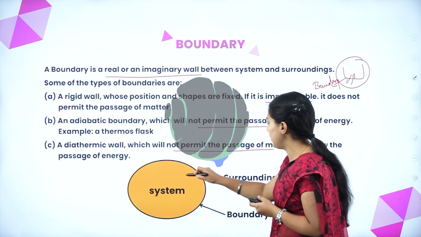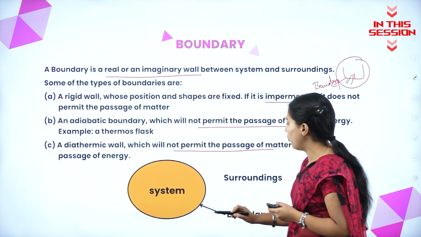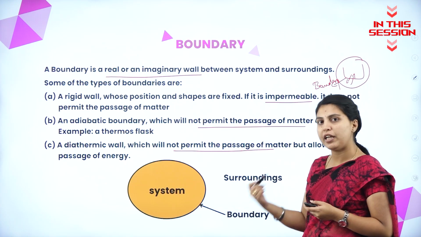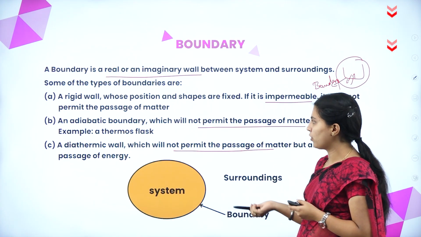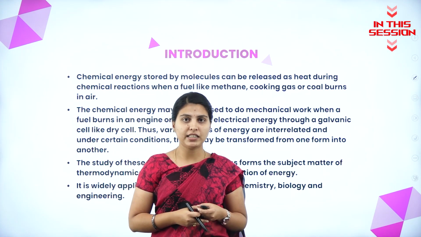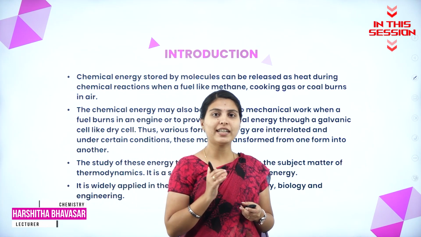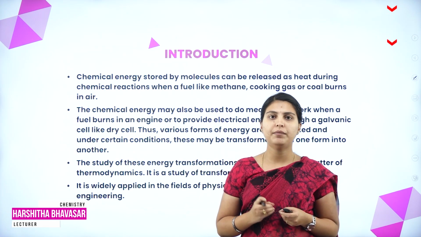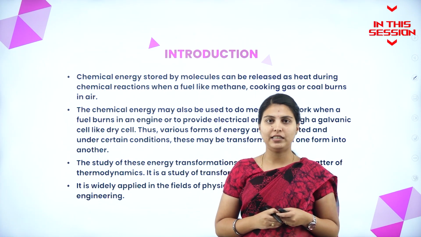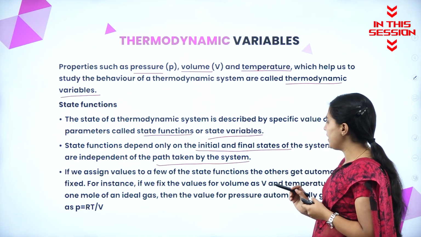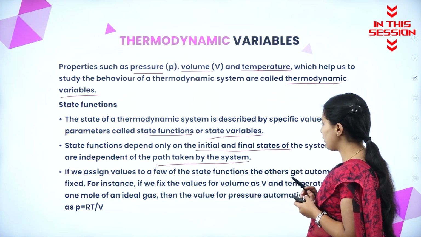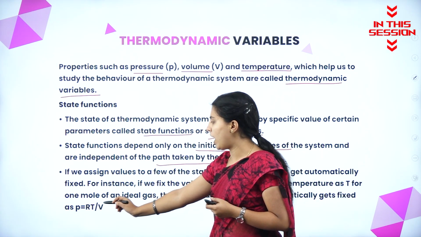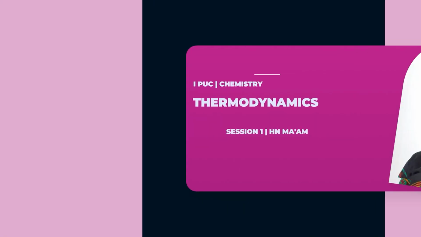Here this is system, this is surrounding, and this is the boundary. This can be permeable or it can be impermeable. This is based on the kinds of boundaries. Thermo means heat, dynamics means flow. The overall study of flow of heat will be called thermodynamics. For 1 mole of ideal gas, the value of pressure automatically gets fixed, that is P equal to RT by V.